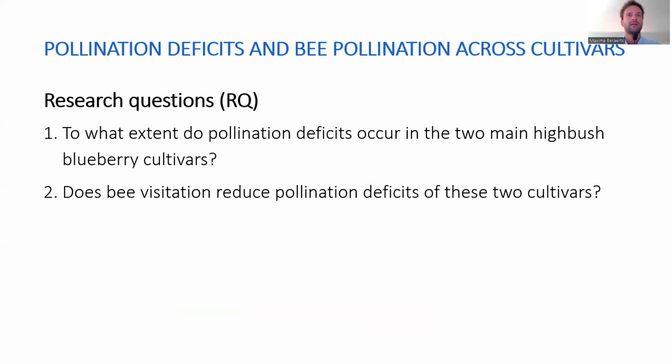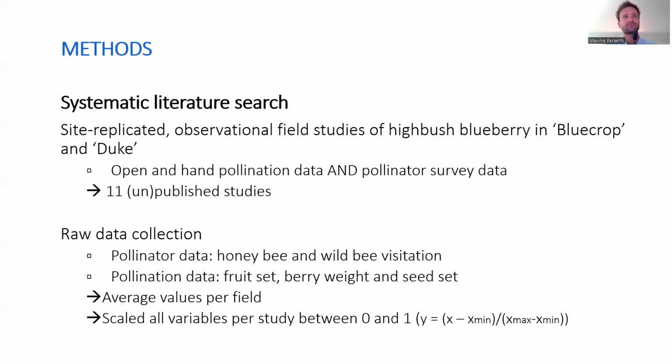So that was the introduction, and I will now go over the main research questions of this talk. The first research question is, to what extent do pollination deficits occur in two of the main highbush blueberry cultivars? And the second question is, does bee visitation reduce these pollination deficits in these two cultivars?